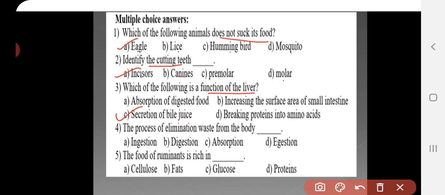Fourth question, the process of elimination of waste from the body is called. The options are ingestion, digestion, absorption and egestion. The answer is egestion.